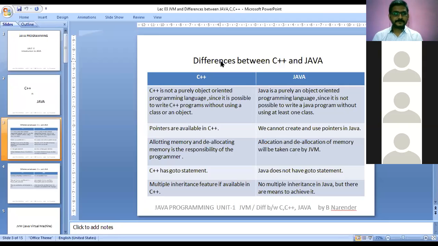Next, coming to C++, the multiple inheritance feature is available in C++. So what is inheritance? Anyone can answer or write in the chat box what is inheritance and how many types of inheritance are available in C++.